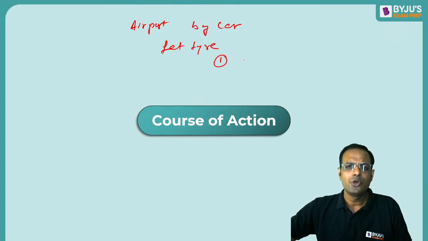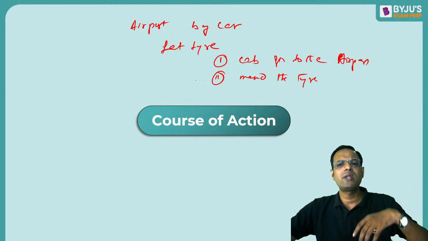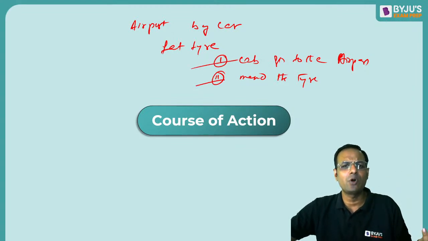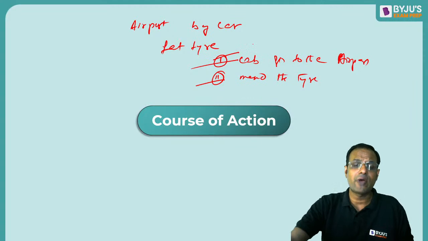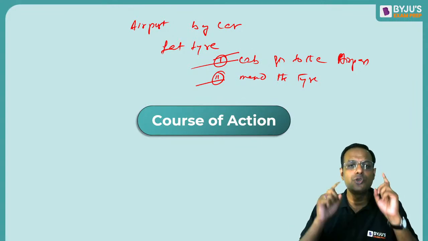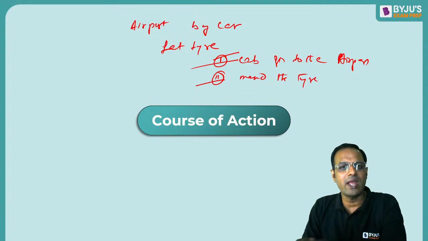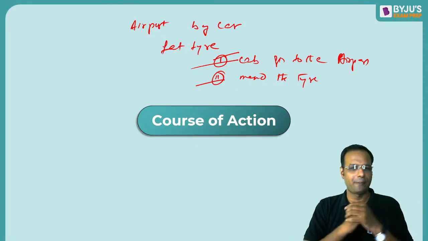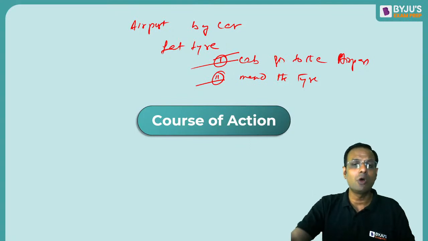Number one, should I take a cab and go to the airport, or should I mend the tire? I can ask my driver to mend the tire and I can take a cab to the airport. This is the right course of action. So course of action means what is the possible solution that you are going to take in order to solve the problem. Okay, so are you a problem solver or not?